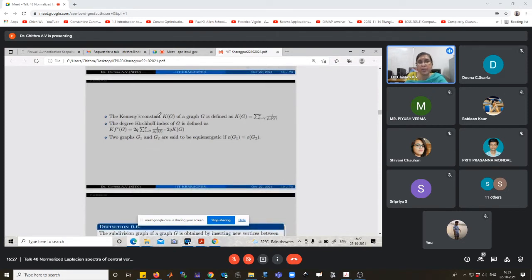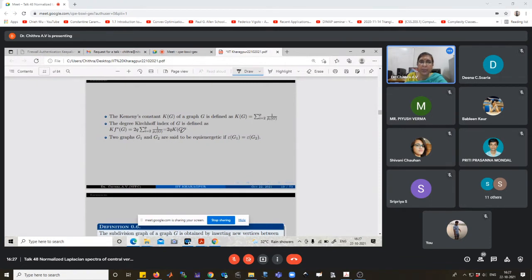The Kirchhoff constant Kf of a graph is defined as Kf is equal to the sum over i from 2 to p of 1 by mu i tilde of G. Mu i tilde of G represents the normalized Laplacian eigenvalues of the graph G. In the case of a normalized Laplacian, the least eigenvalue is equal to 0. And the degree Kirchhoff index of G is defined as Kf star of G is equal to 2q times the Kirchhoff constant.